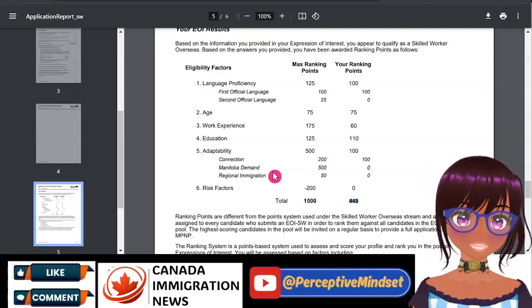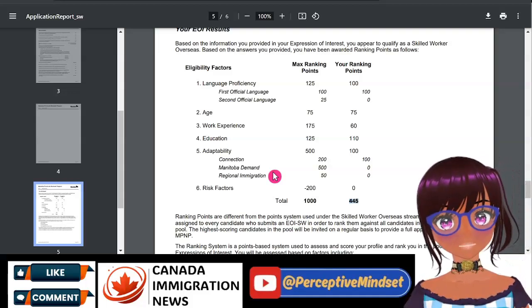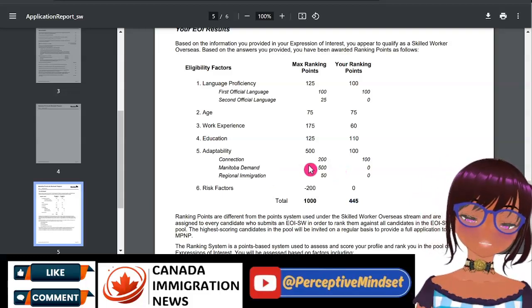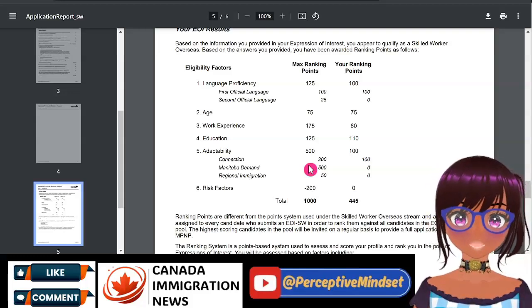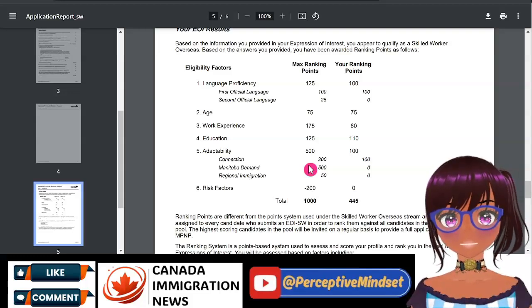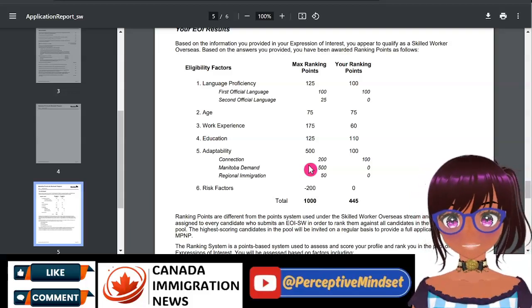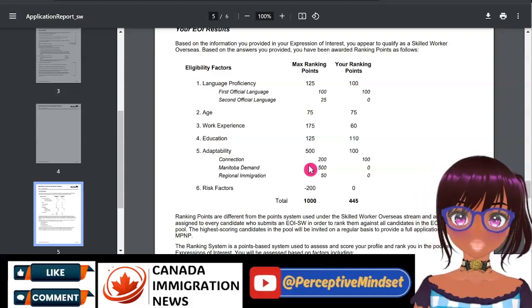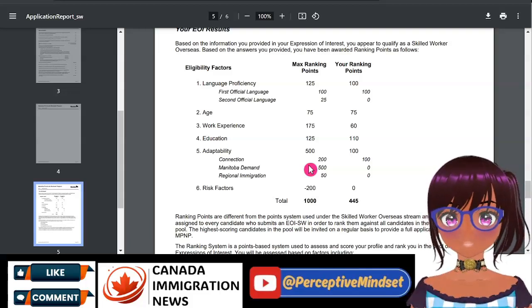I've searched and I've seen it on Quora, I've seen it on Reddit. Lots of persons panicking saying that they have not received that 500 in demand. It's normal. Even if you should email the province, which does take a while sometimes for them to respond, they are going to ask you, did you say yes to this question, which is the field that you have studied? Do you have a job offer in the same field? And do you have the Canadian language benchmark 7 or higher? Provided that you have answered yes to those 3 questions, then you are eligible under this stream.